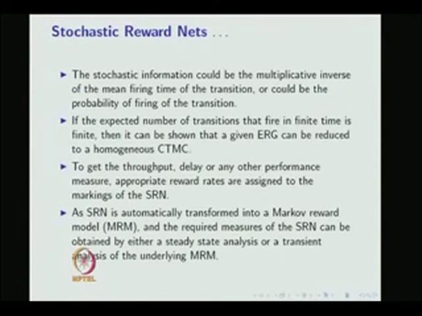The stochastic information could be the multiplicative inverse of the mean firing time of the transition, or could be the probability of firing of the transition.